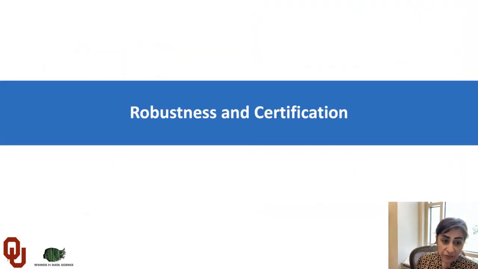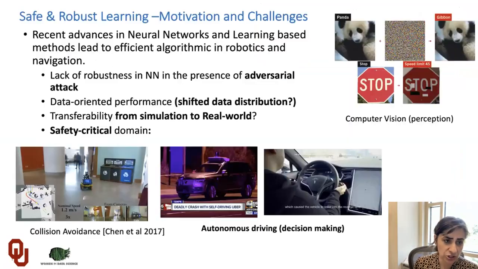First of all, I would like to talk about robustness and certification. What does robustness mean here, and why is it important? In general, recent advances in neural networks and learning-based methods lead to efficient algorithms in robotics and navigation.